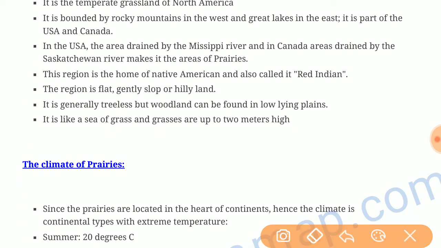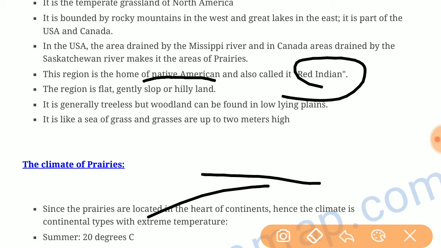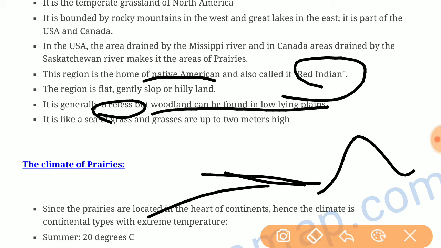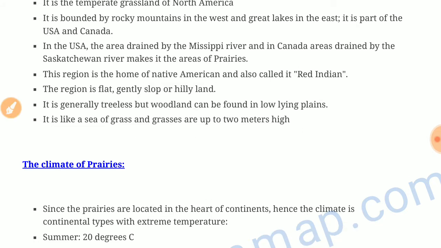This region is home to the Native Americans, also called Red Indians. The region is flat, gently sloped or hilly land. It is generally treeless, but woodland can be found in the low-lying plains. It is like a sea of grass, with grasses up to 2 meters in height.